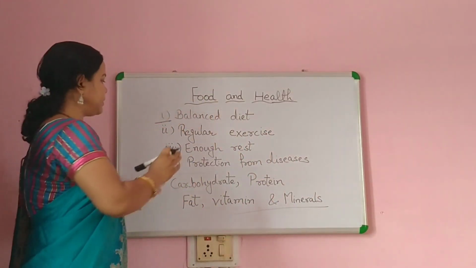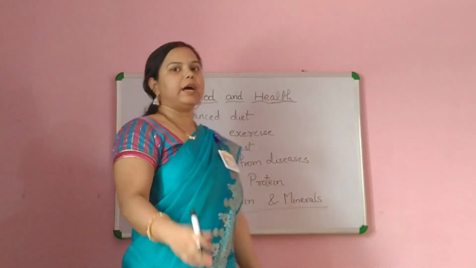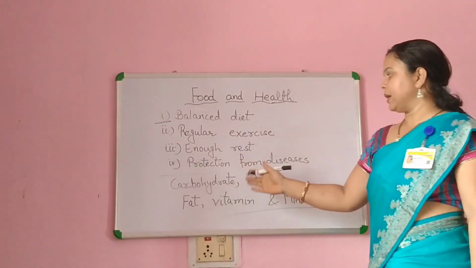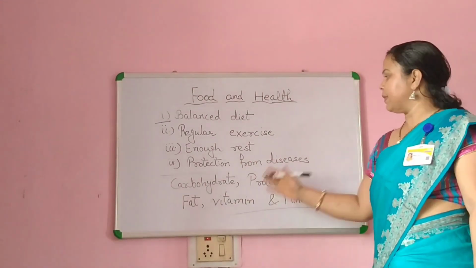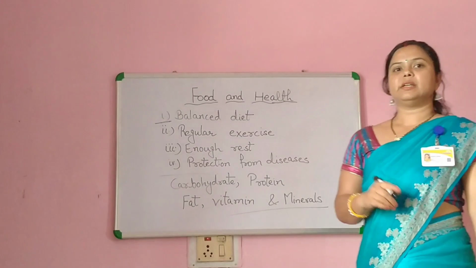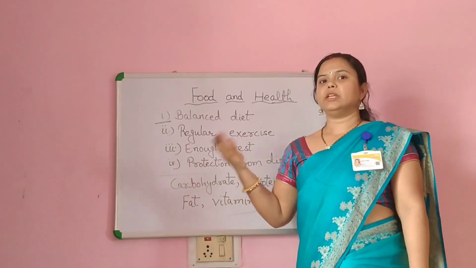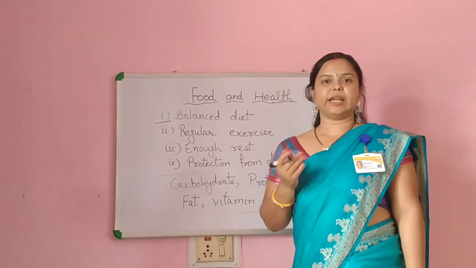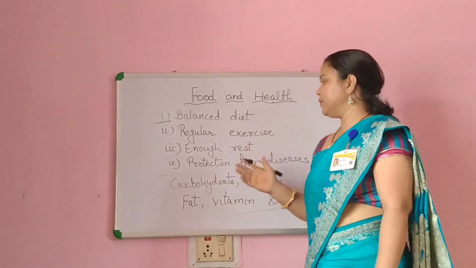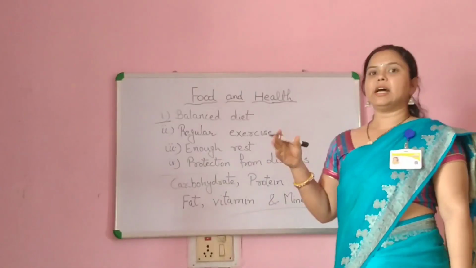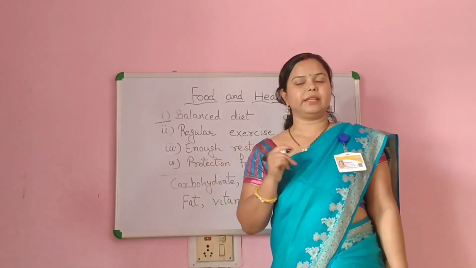Now we will discuss these nutrients. Apart from carbohydrate, protein, fat, vitamins and minerals, there are some more nutrients also, like roughage and water. Now we will discuss how these nutrients affect our healthy life.